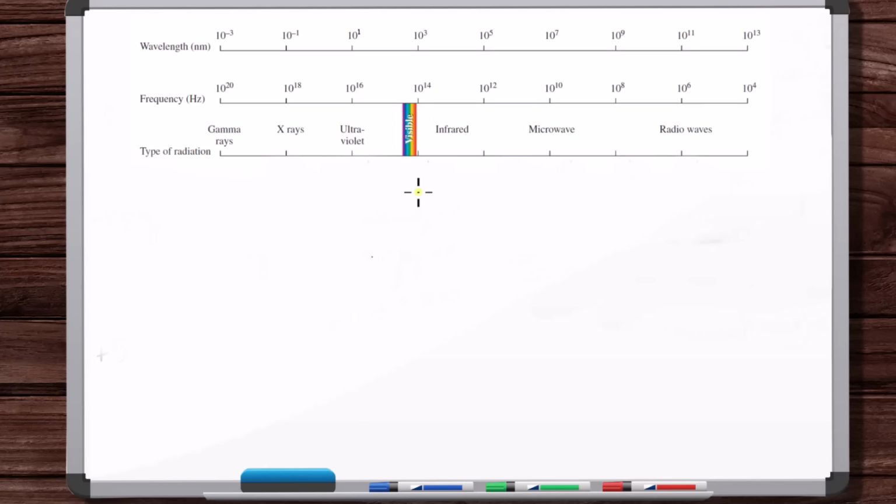Okay, so where do these waves come from? We'll start with this infrared, visible, ultraviolet range.